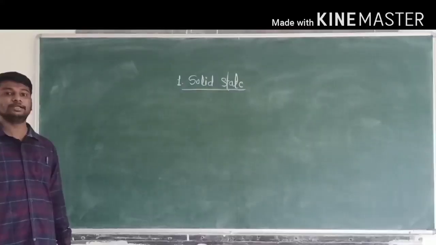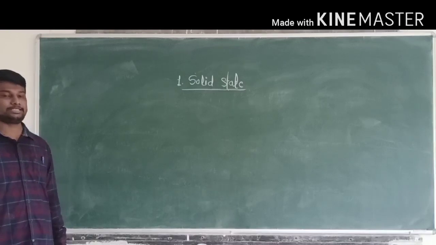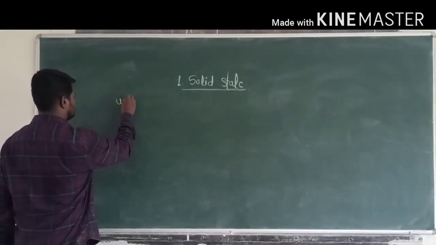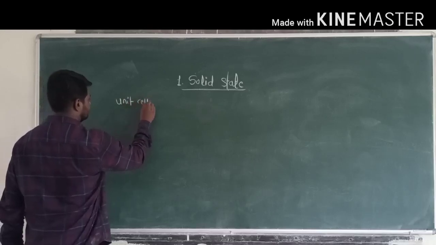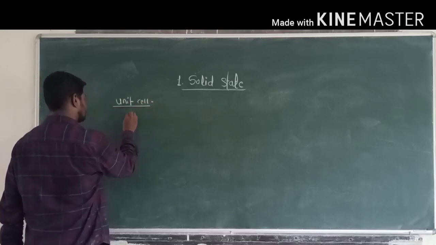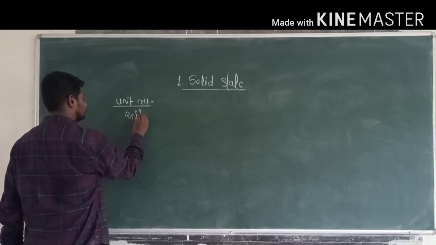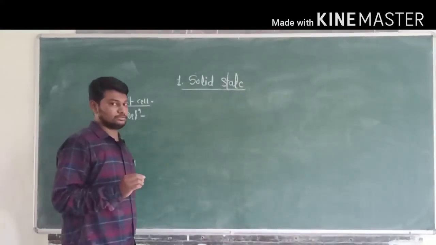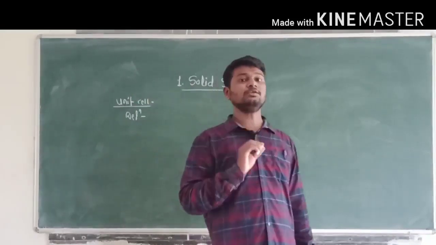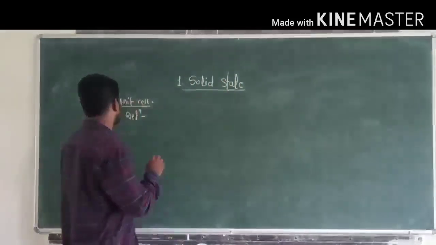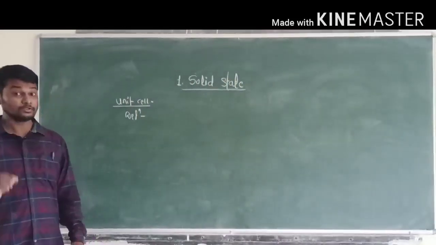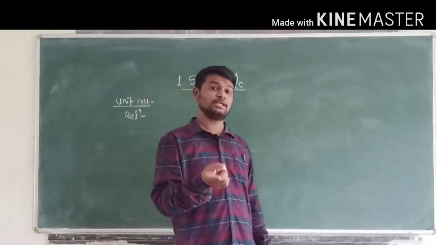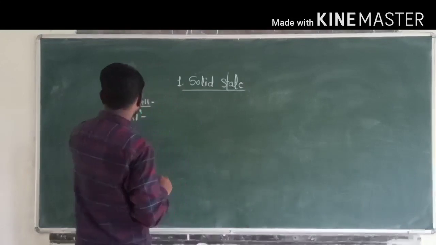The next point is the unit cell. Unit cell definition. The smallest repeating structural unit of a crystalline solid is called as unit cell. The smallest repeating structural unit of a crystalline solid is called as unit cell.